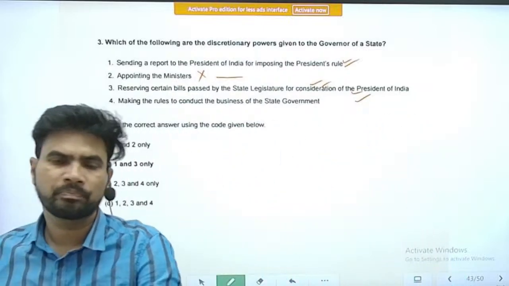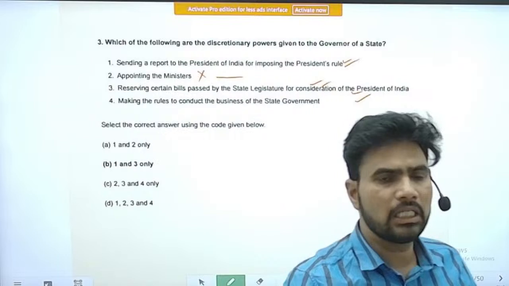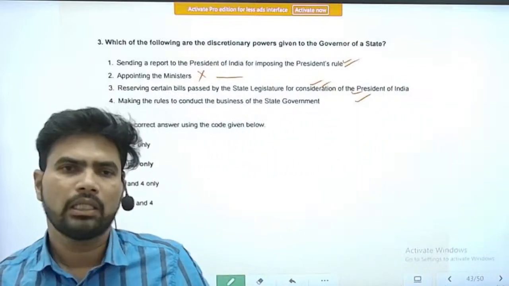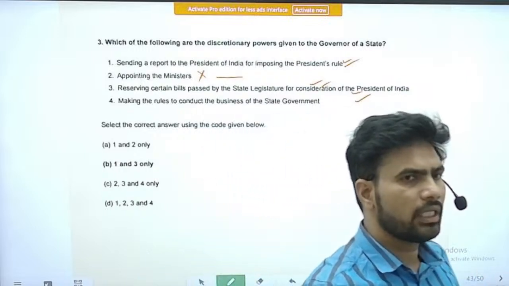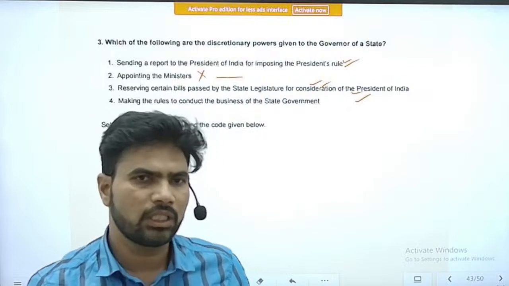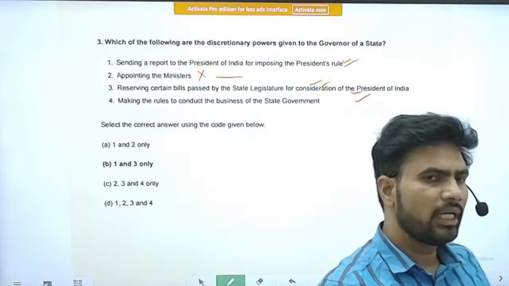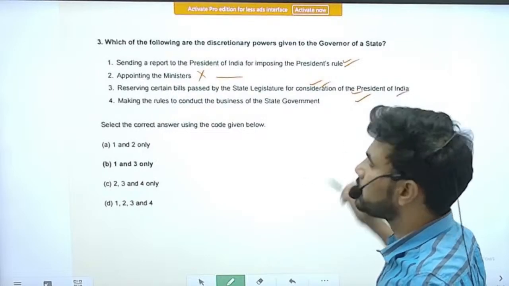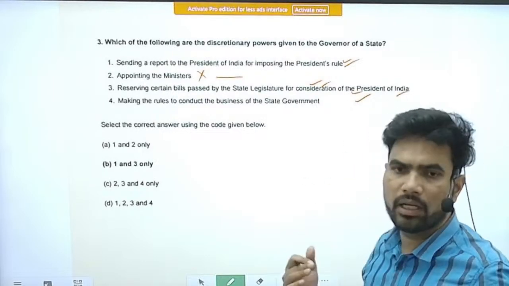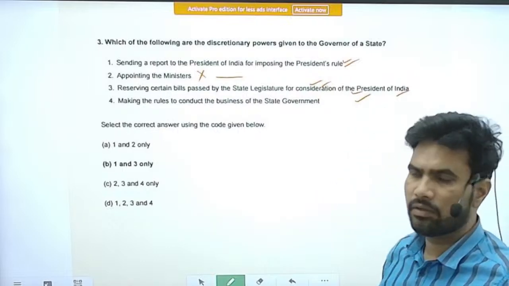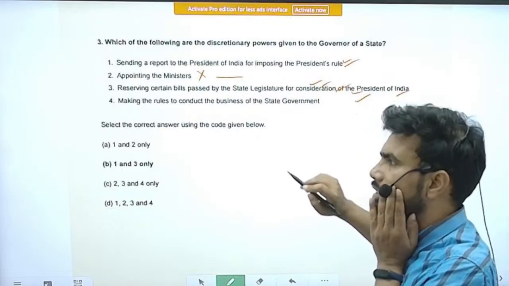He can reserve bills which pertain to national interest, or bills with a vast scope, like those disturbing the powers of the high courts, etc. Sorry, the governor can reserve that bill for the consideration of the President of India.